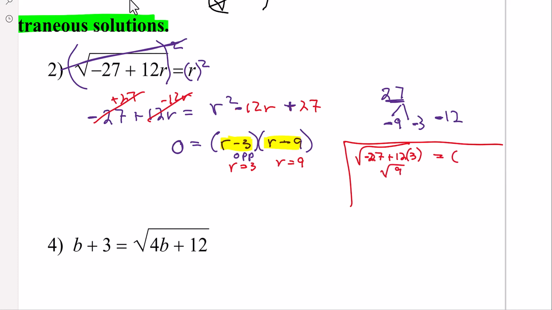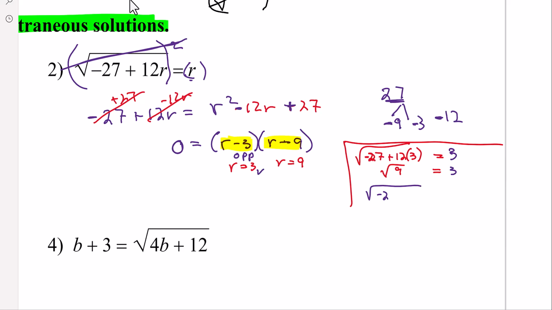And then over on this side, this says r, so 3. The square root of 9 is equal to 3, so we're good. The square root of 9 does equal 3. So 3 is a solution, and now we're going to do 9.